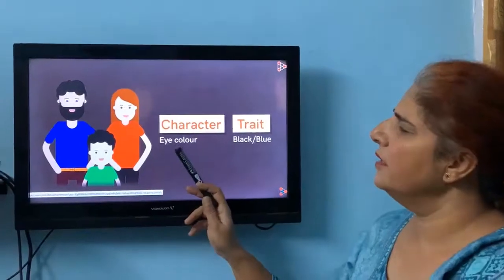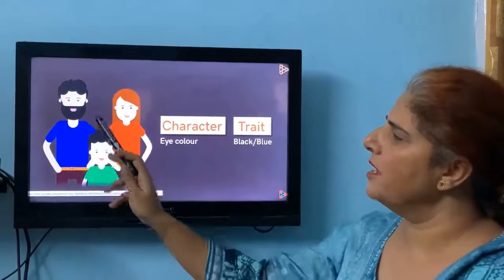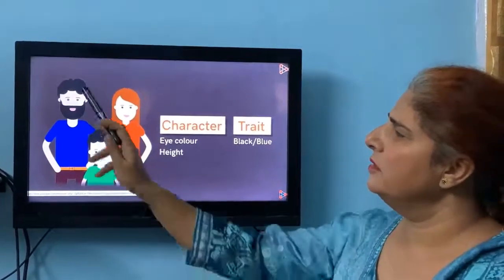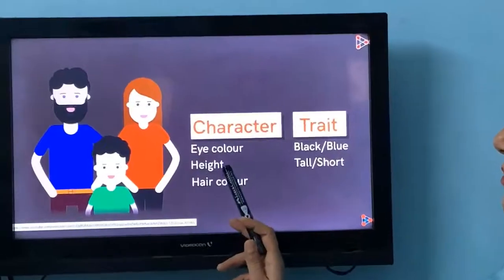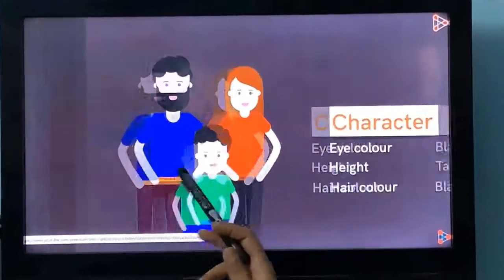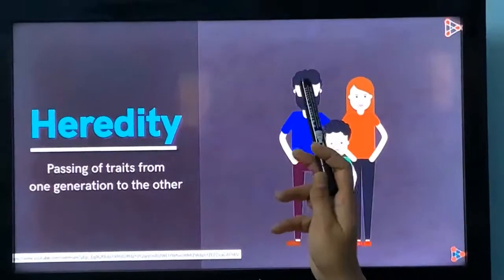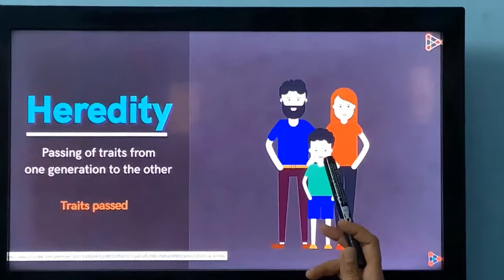Similarly, there is a second character with which the kid is resembling, that is he is having the hair texture like that of his father. And similarly, the height is also one of the characters shown by this kid, and the hair color he is resembling with his father, and the eye color is resembling with his mother.